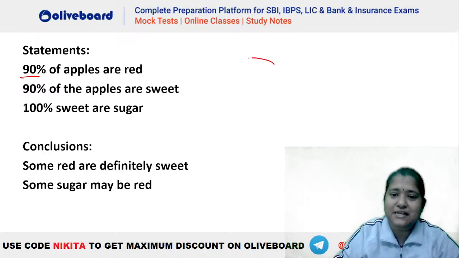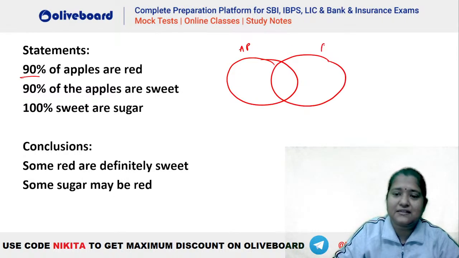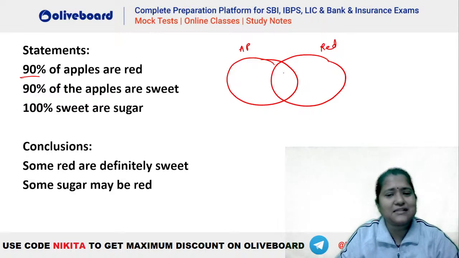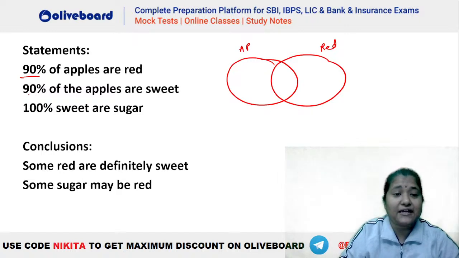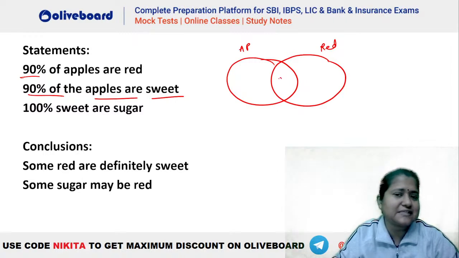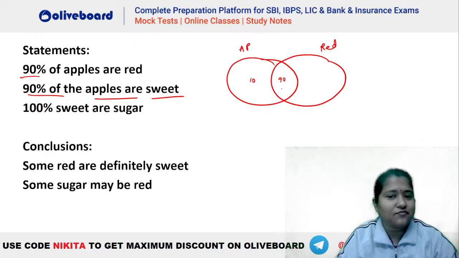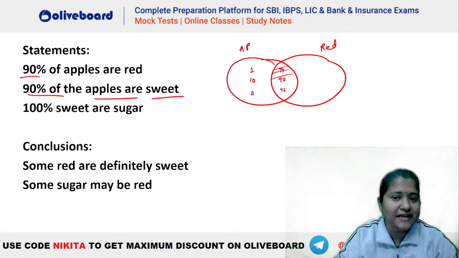So 90% apples are red means, let's say this is your apple. Okay, this is your apple here. And this is your red. So 90% apples are red means that we know for sure that there is 90% of apple which has to be red here. Okay, now 90% of apples are sweet also. So now let's say we take the case that this is 90, so this has to be 10, isn't it? If this is, let's say, 92, this will be 8. If this is, let's say, 99, this will be 1 here. Okay, isn't it? Let's say if we talk about it mathematically here, if we took this portion as 90, how much will the outside portion be? It will be 10%.